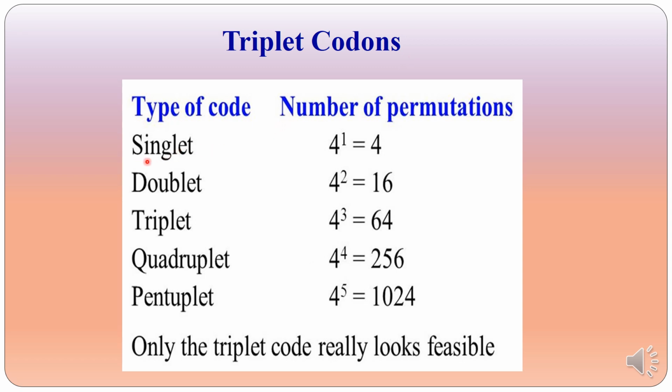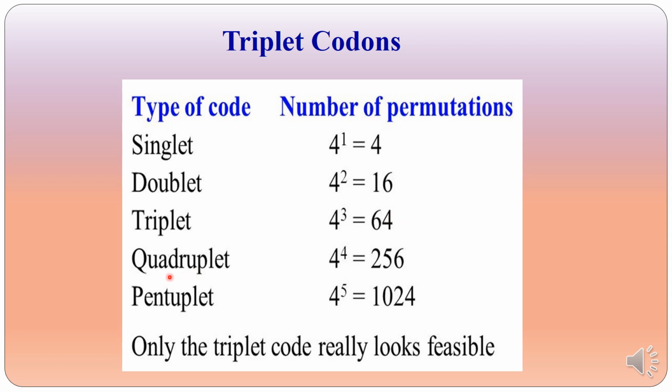So if one base represents one codon, then only 4 amino acids are possible. If 2 nitrogen bases form a codon, 16 amino acids are possible. If 3 nitrogen bases form a codon, then 64 different combinations are possible.